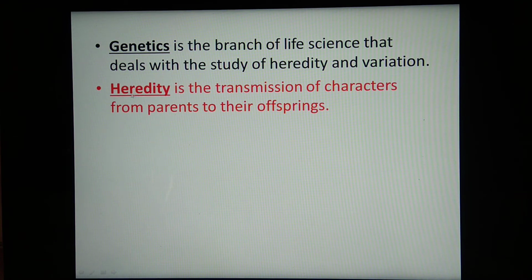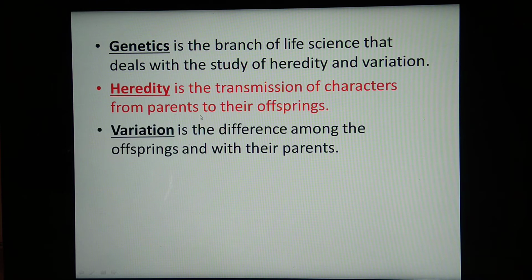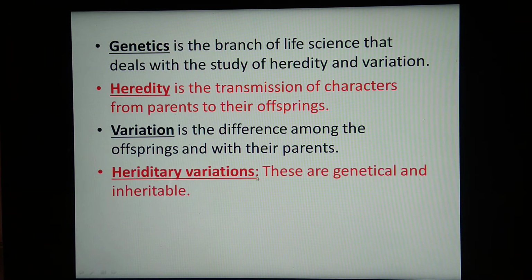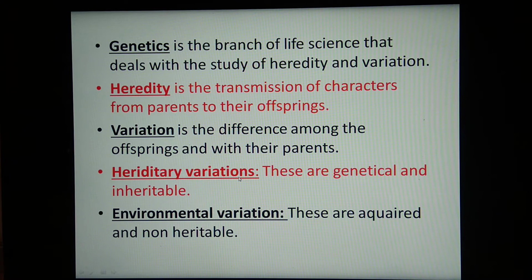Here once again, this term heredity, already we have studied: transmission of characters from parent to their offspring. What's the meaning of variation? It is difference among the offspring and their parents. These hereditary variations are genetically transmitted from one generation to other and hence called hereditary variation. And the next type is environmental variation, which is acquired and non-heritable. What do you mean by acquired? It develops after birth, which is not a genetical one, and hence it is non-inheritable.